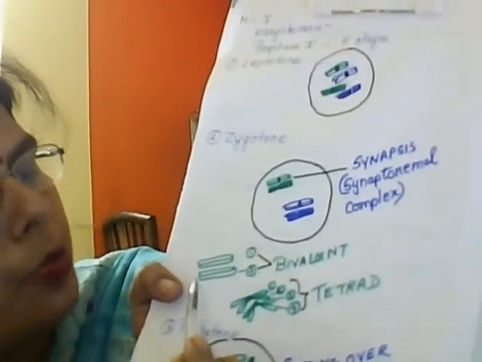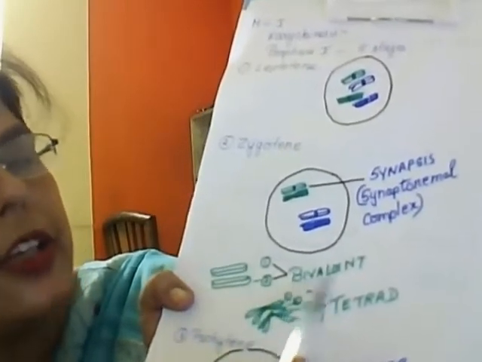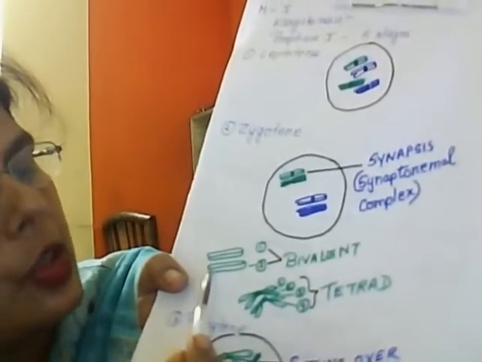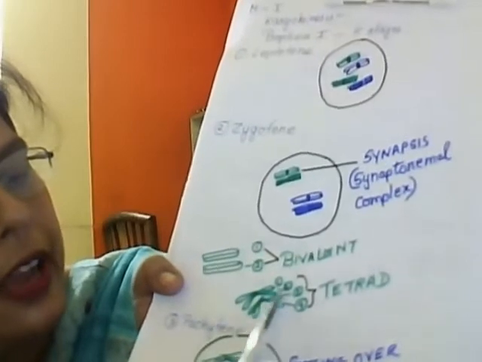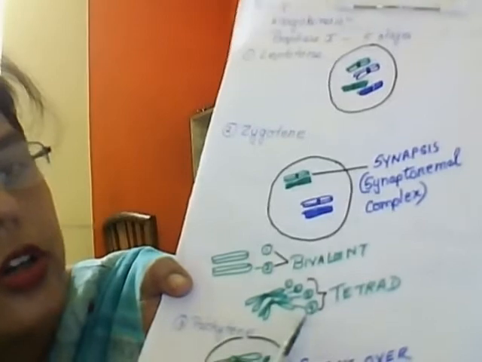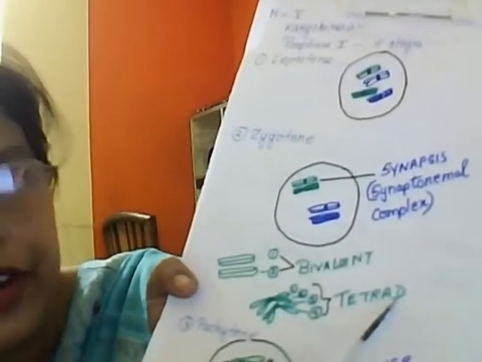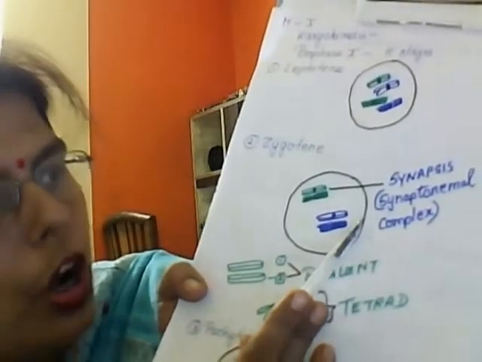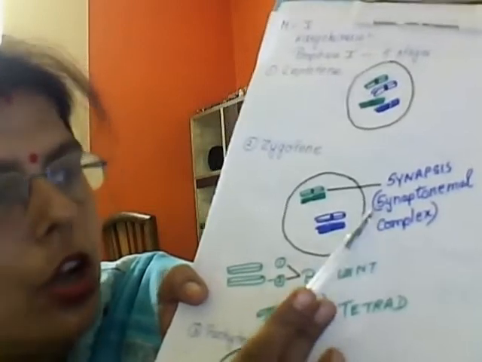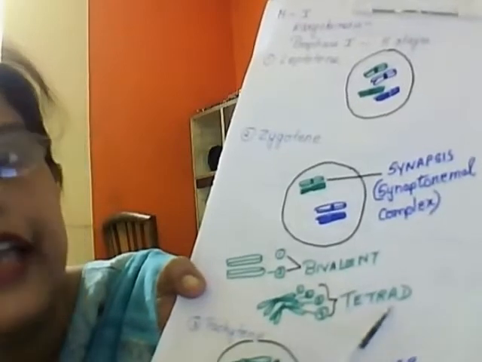If you see this pair, it seems as if they have 2, so it is said to be bivalent. But when the chromatids spread out, we can differentiate all the 4 thread-like structures, and in that case it is known as a tetrad. So when you go through your book, you will come across these terms for the synaptonemal complex, originating from either bivalent or tetrad.